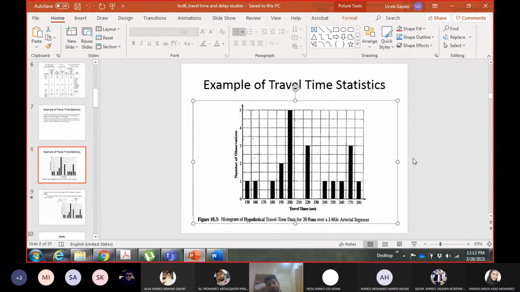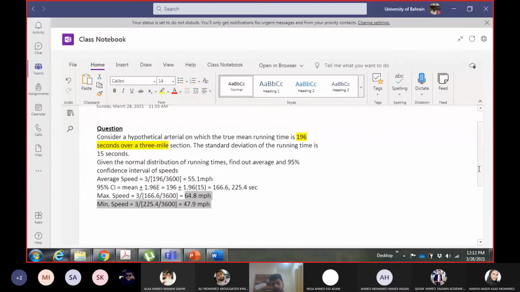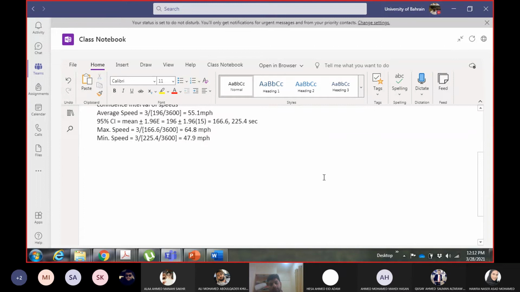Another example is given in the form of a bar diagram or histogram.